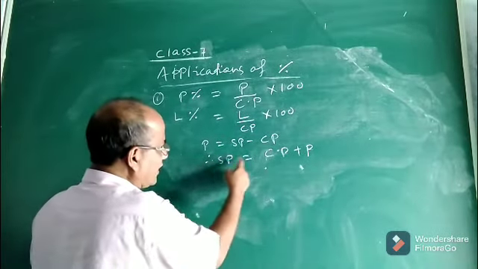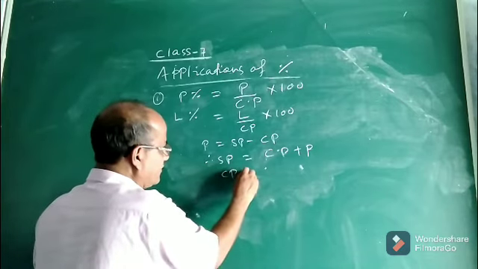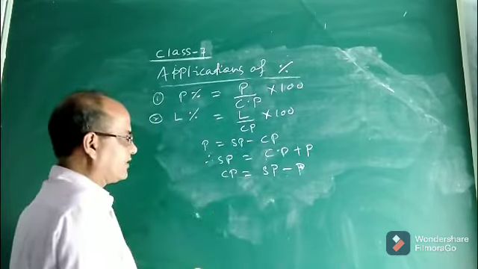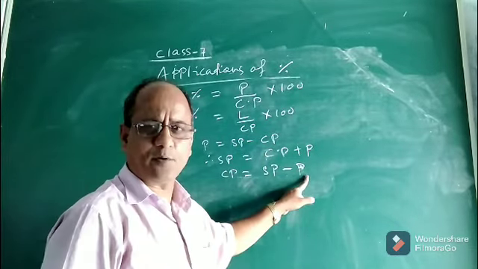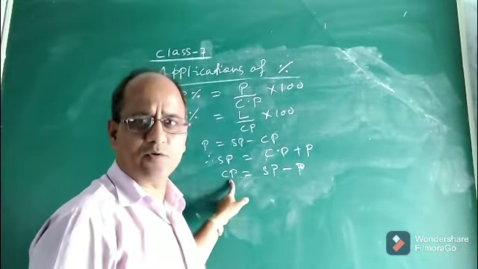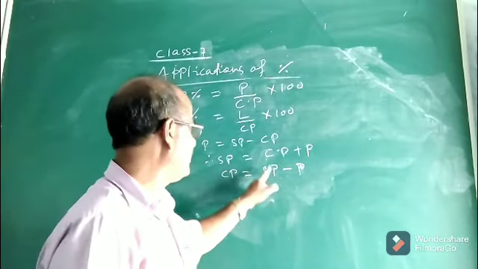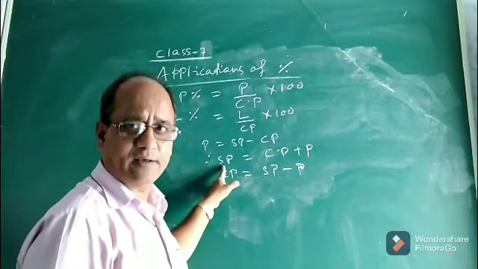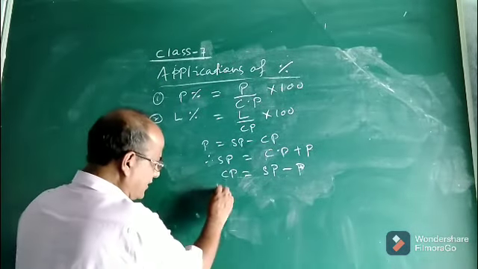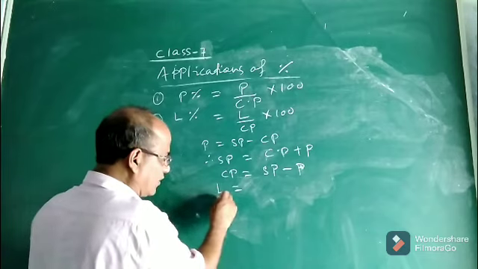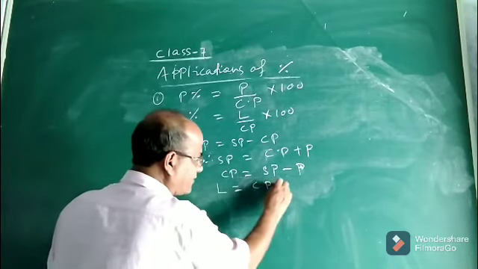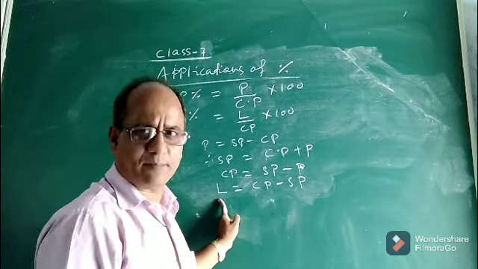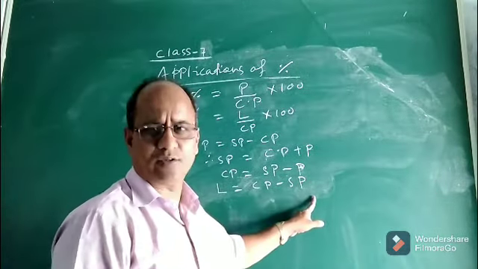Similarly, you can calculate Cp. How to calculate Cp? Cp will be Sp minus P. That means when selling price and profit are given, you can easily compute the cost price using this formula. Okay. When cost price and profit or gain are given, you can easily compute the selling price. Okay. Now, see the next formula which I had told. I said loss equal to Cp minus Sp. Because only when Cp is greater than Sp does loss happen. So loss will definitely be equal to Cp minus Sp.